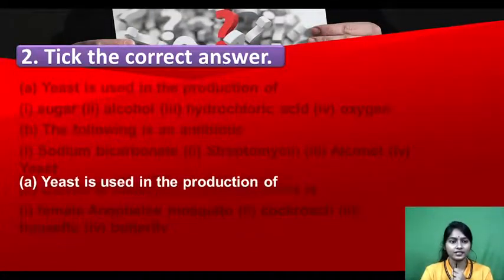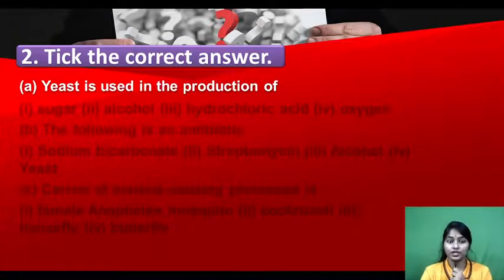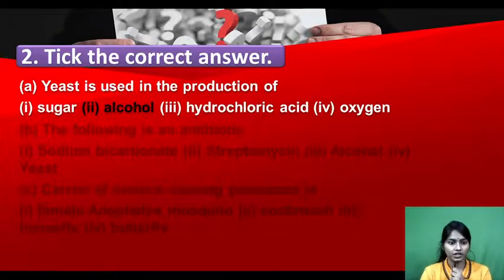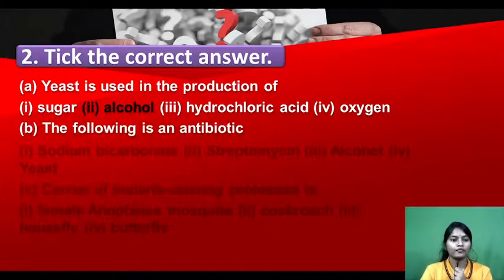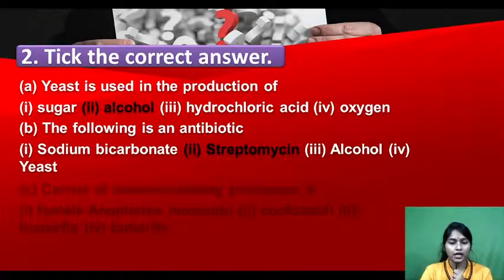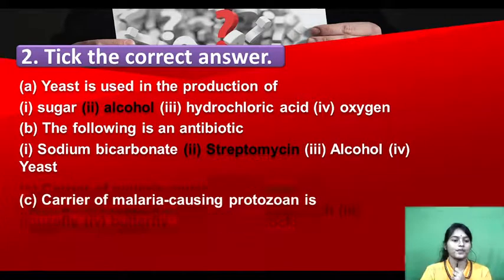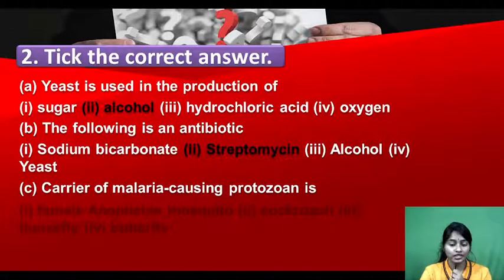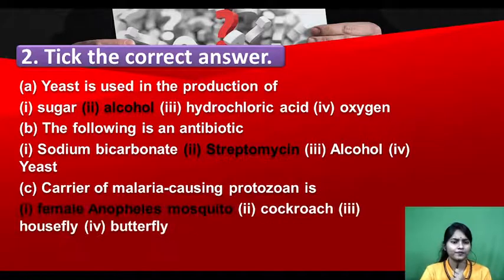Take the correct answer. Yeast is used in the production of sugar, alcohol, hydrochloric acid or oxygen. Now we have only just discussed that it is used in the production of alcohol. Now, the following is an antibiotic. Which one is the antibiotic? Sodium bicarbonate, streptomycin, alcohol or yeast? Very good, it is streptomycin. Next is the carrier of malaria causing protozoan. Which is the carrier of malaria causing protozoan? Female Anopheles mosquito, cockroach, housefly or butterfly? Female Anopheles mosquito. Very good.